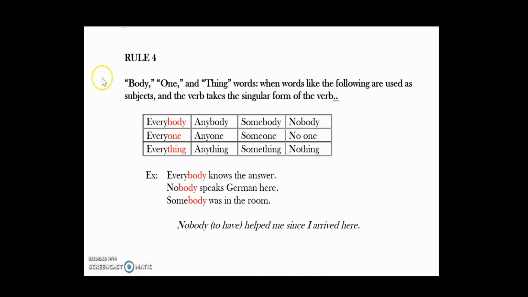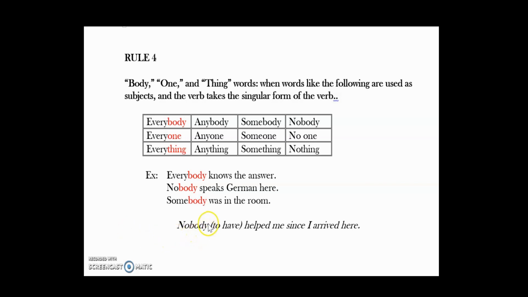Rule number 4 talks about body, one, and thing words. You are already familiar with these words like everybody, everyone, everything, anybody, anyone, anything, somebody, someone, something, nobody, no one, nothing. They always take a singular form. Therefore, the verb is going to take the S. For example, everybody knows the answer. Nobody speaks German. Somebody was in the room. Now you try. Nobody has helped me since I arrived here.